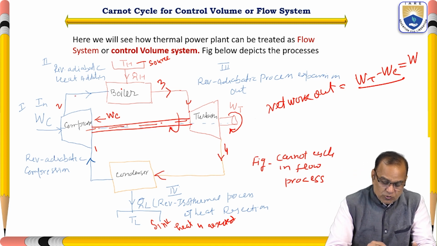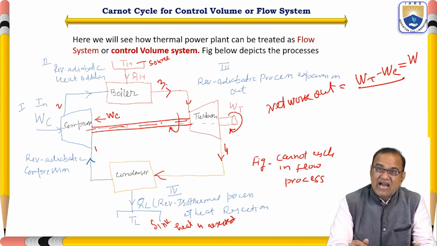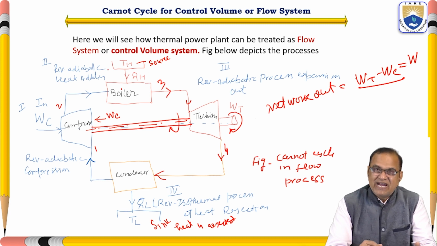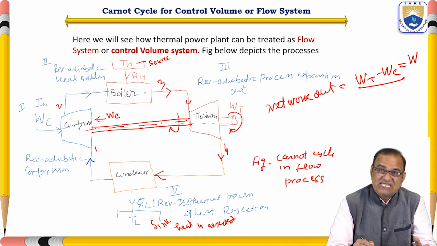Now from 2 to 3, heat is added. This heat is added by the fuel or coal or petrol or gas, anything we supply from here, and this is heating the boiler. The water enters from here and is heated.